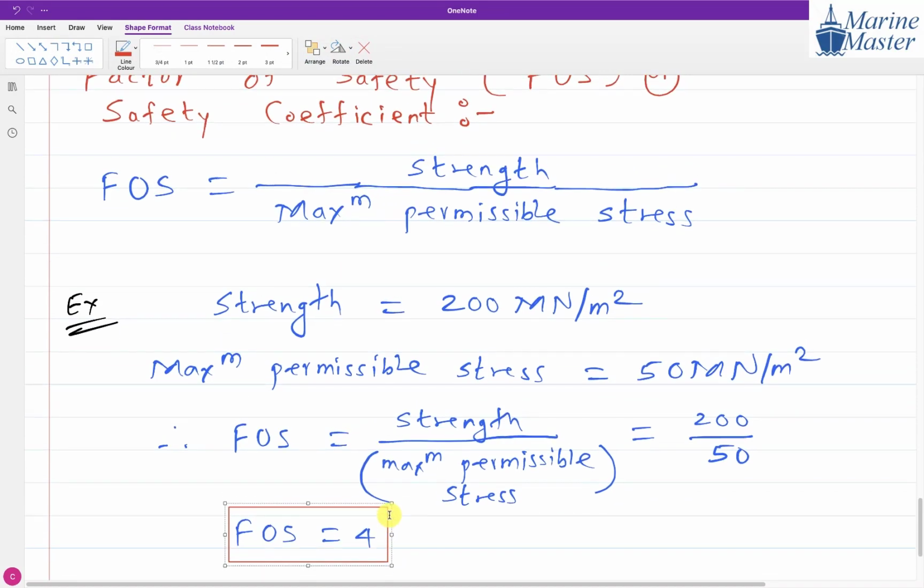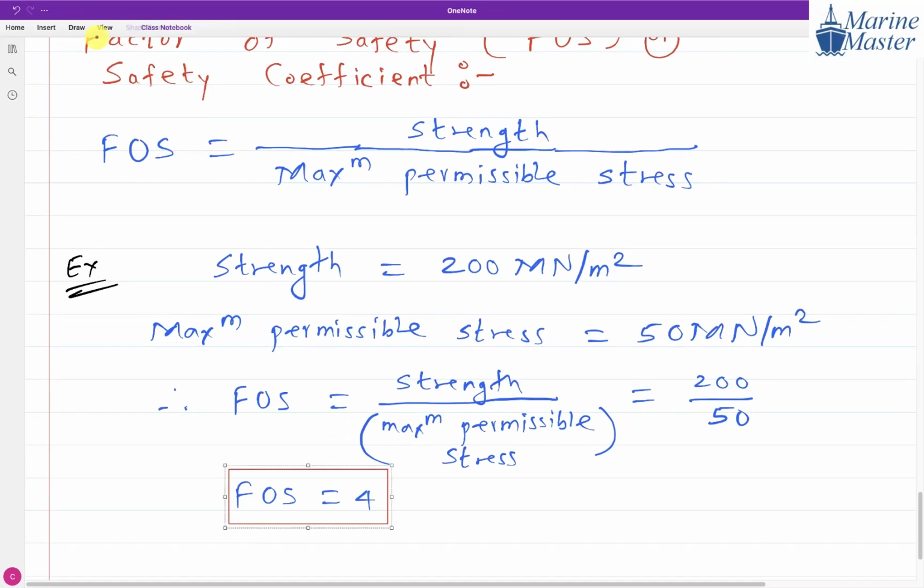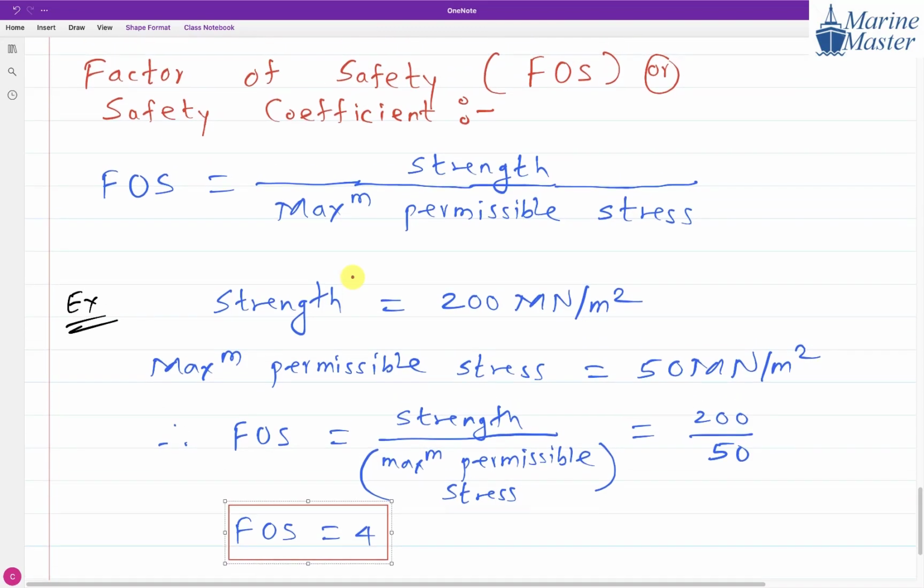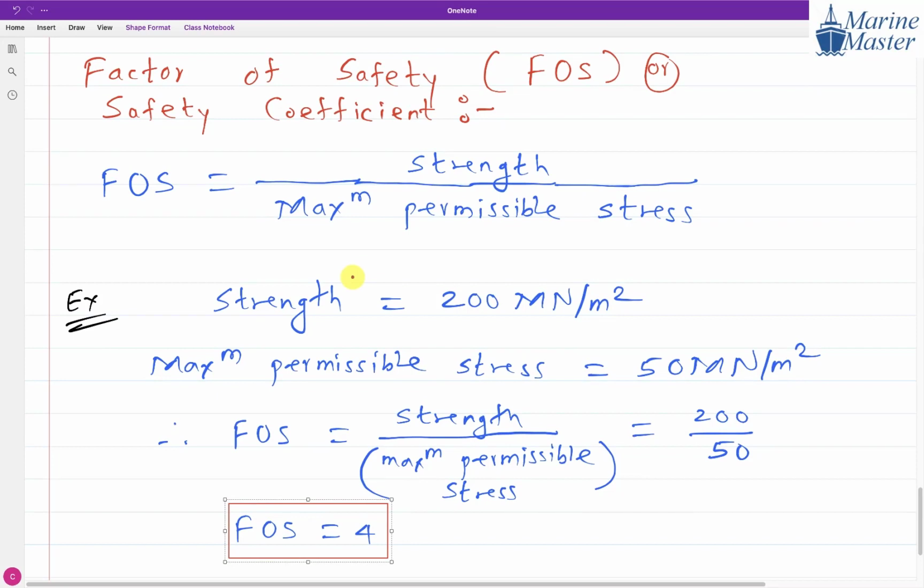So why are we keeping that extra 150? So that the object should sustain a suddenly applied load or impact load scenario. There may be accidental damage, and things like that will come. So we always keep the load below the strength, too much below the strength level. We never go up to the strength point. Generally a factor of safety of 2 to 3 we always keep, minimum 2. So please everyone, write down this discussion of the factor of safety.